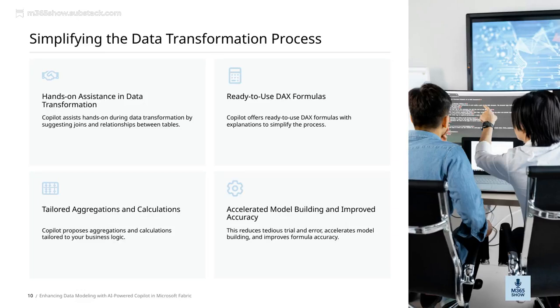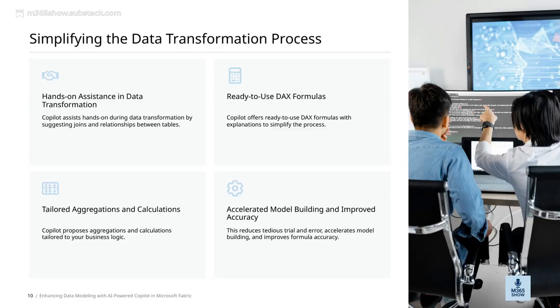Let's take a closer look at how AI-powered Copilot in Microsoft Fabric is transforming data modeling. This tool significantly reduces the tedious trial and error that often comes with building models. Instead, it accelerates the process, helping you get to insights faster while also improving the accuracy of your formulas. One of the key benefits is that Copilot can propose tailored aggregations and calculations that align with your specific business logic. This means less guesswork and more precise results, saving you time and reducing errors.